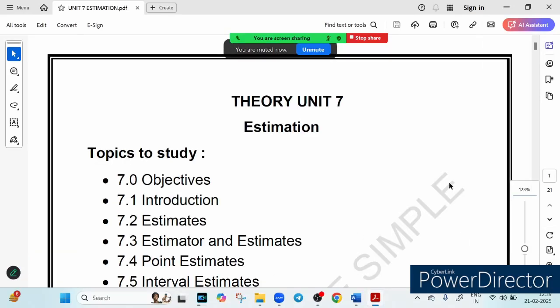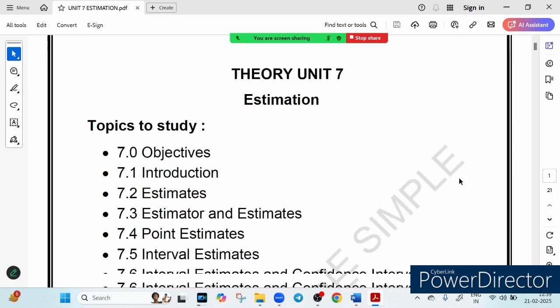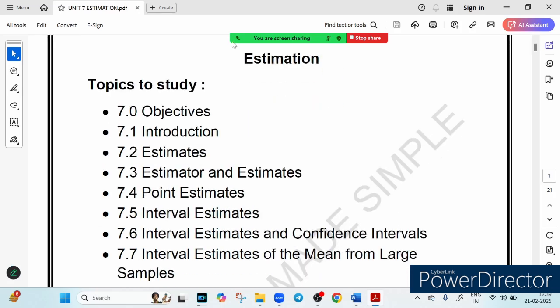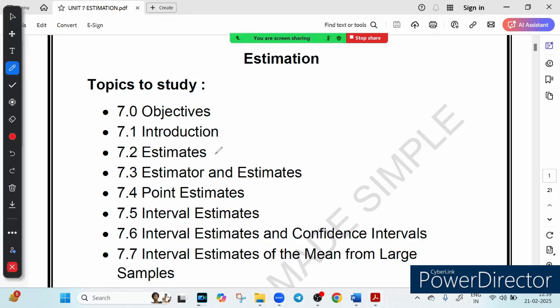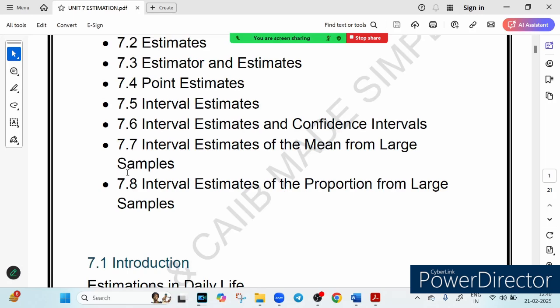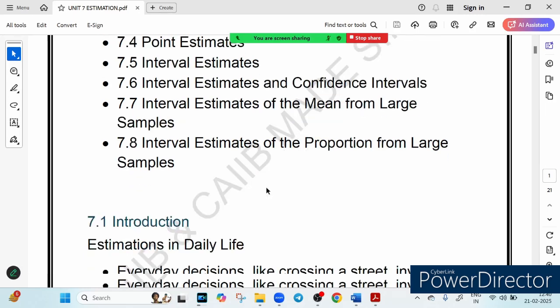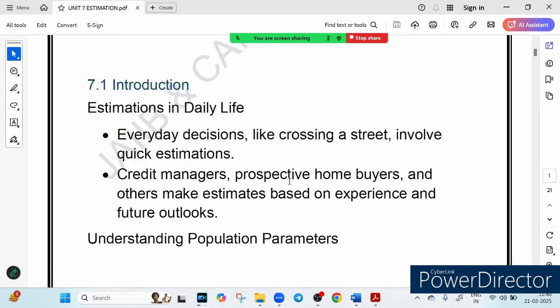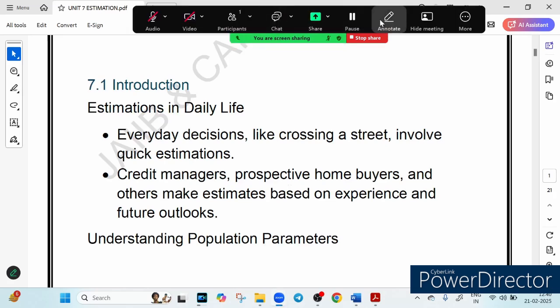So this is our AVM theory unit number 7, completely in English. The chapter name is estimation. In this chapter we are going to discuss first introduction. We will see the objective, estimates, estimator and estimates, point estimates, interval estimates. These are the two kinds of estimate that we have: interval estimates and confidence interval, and finally interval estimates of the mean from large sample. So these are the 7 topics which we have to go through, and also the 8th topic is interval estimate of the proportion from large sample. So let's start with the basic, that is our introduction.